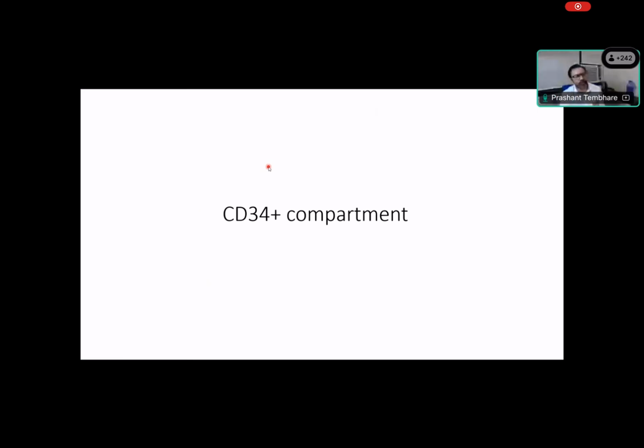So I hope you understood how flow cytometry works normally, and how antigen expression changes, and how we can study them. So let's start with the CD34 compartment, because CD34 is a marker which is expressed in hematopoietic stem cells and blasts, or precursors, basically, you can say precursors or progenitors. To be more precise, progenitors.